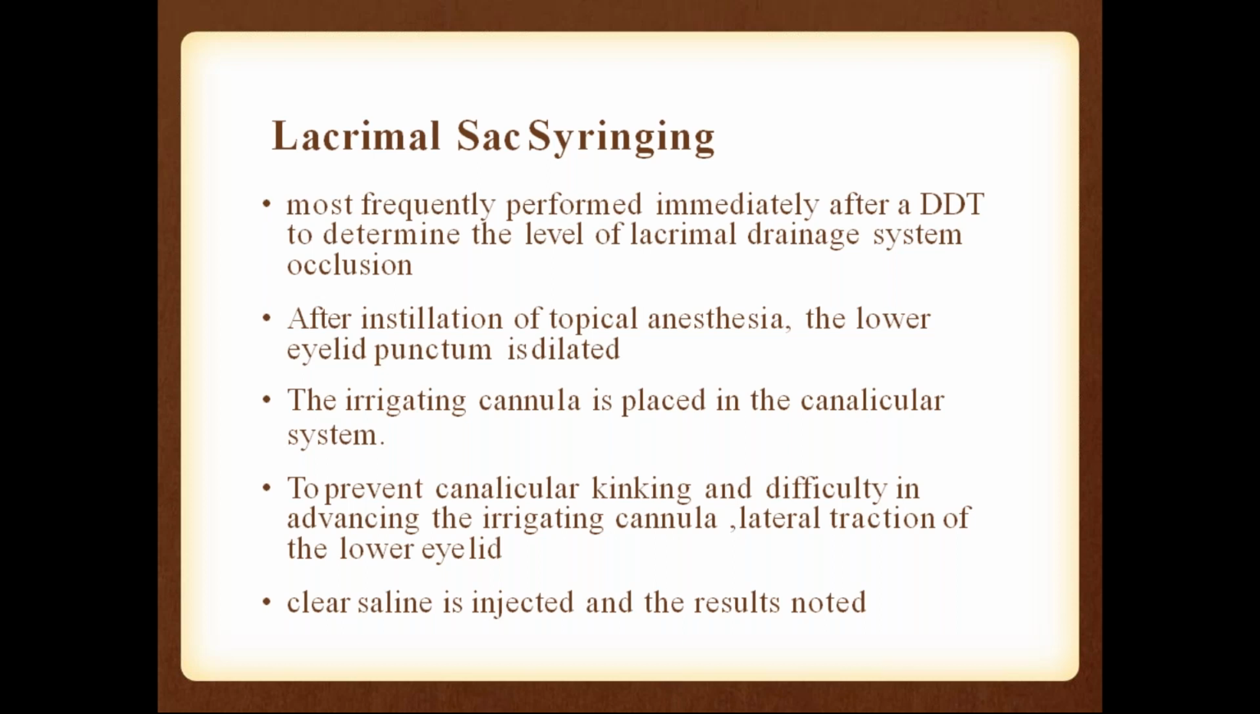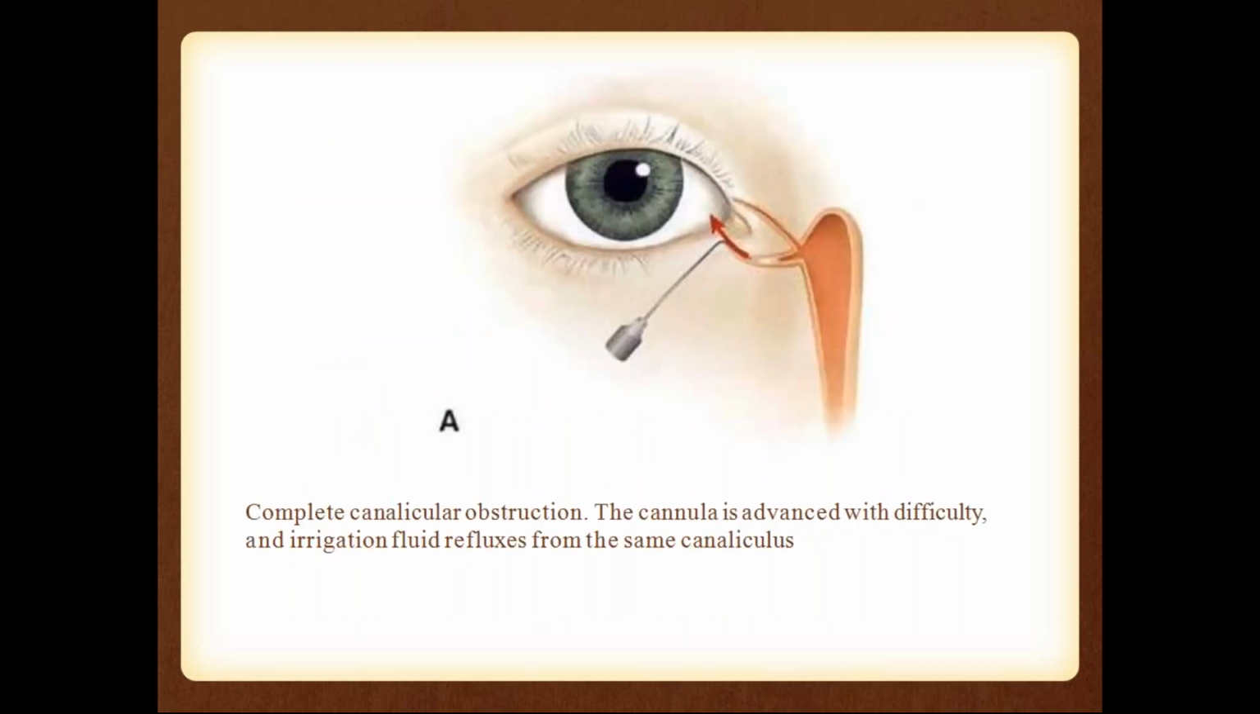While advancing the irrigating cannula, lateral traction of the lower lid should be done. So you have to follow the anatomical position of the canaliculus and inject the syringe inside, along with the probing cannula. Now clear saline is injected and the results are noted.